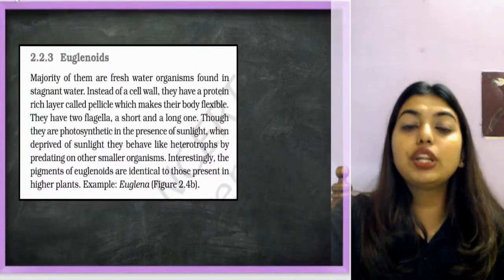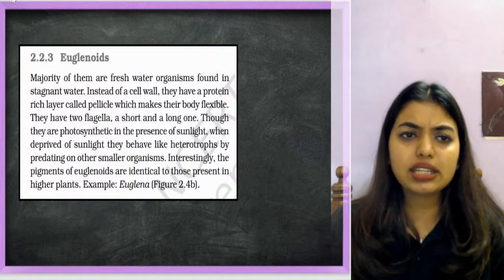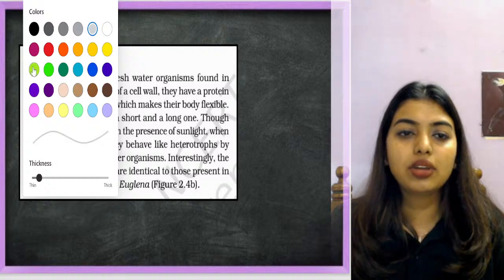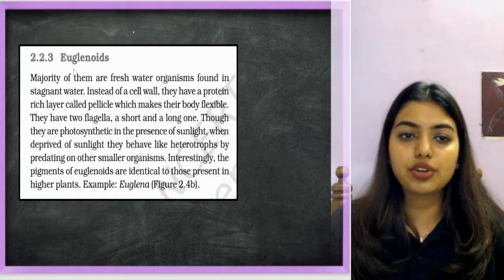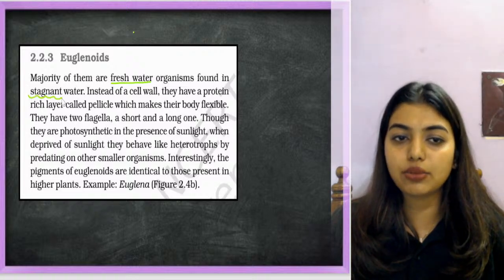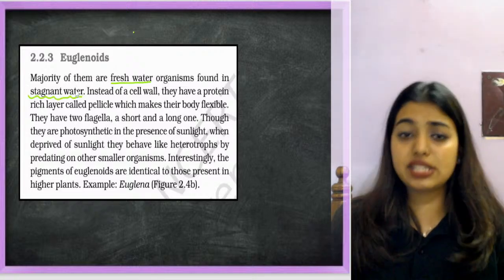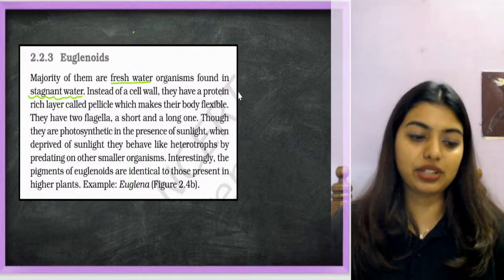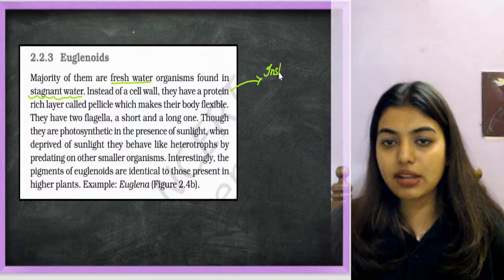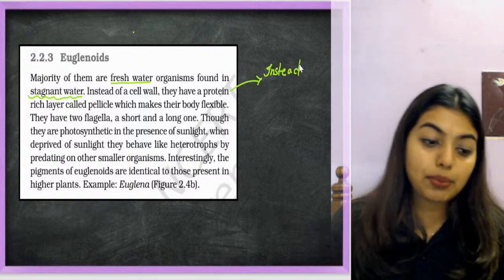Next one is euglenoids. Okay, Euglena. I think everyone knows Euglena very well, no? Ma'am, we have heard it 100 times. So Euglena, students, what is going to happen? The majority of them are freshwater organisms and found in stagnant water. Instead of a cell wall, very, very important, that means they do not have a cell wall. They had already told, remember, in Protista?